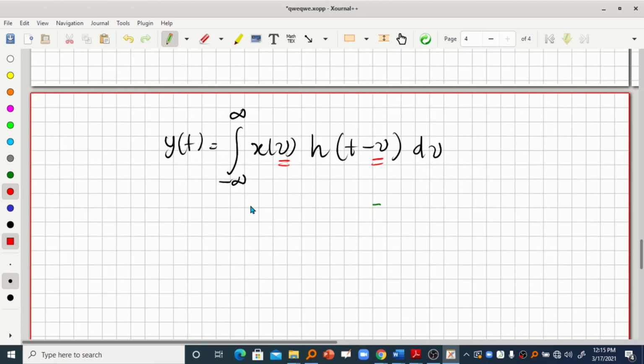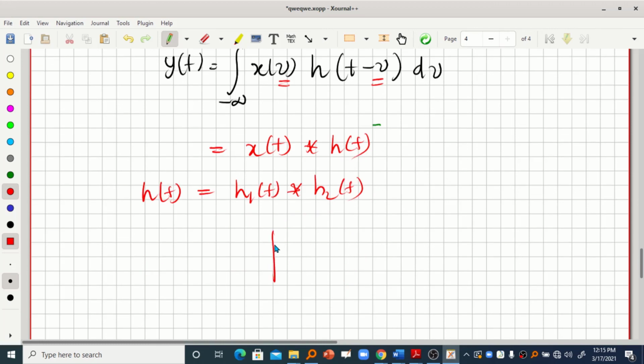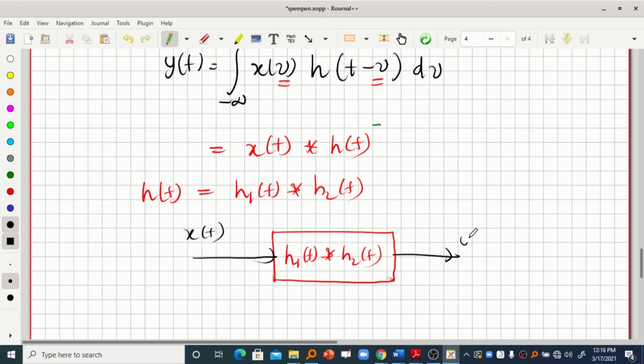So this can be written as convolution between x of t and h of t, right? So if we can express h of t as the convolution of h1 of t and h2 of t, then we can consider a single system where we convolve h1 of t and h2 of t, and then if you give the input x of t, you will get y of t, right?